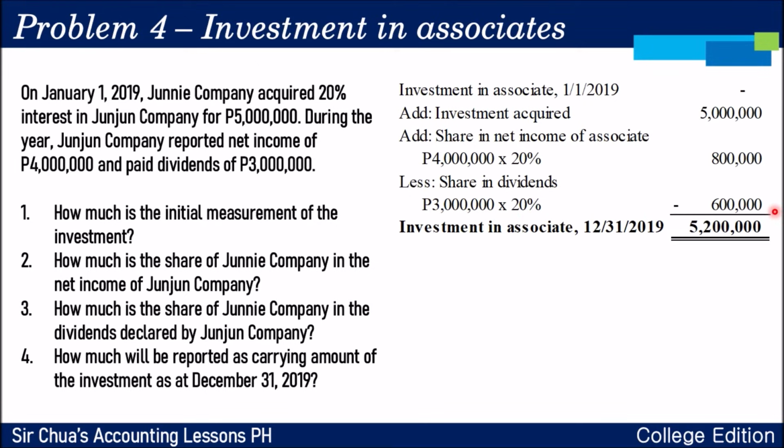Sir, bakit po minus yung dividends? Eh, di ba naka-receive nga ng dividends from Junjun going to Juni Company? Okay, ganito po yan. Remember that you already acquired 20% interest in Junjun Company, which means that you own 20% of the company. Parang ang dating, you cannot give a dividend to yourself, di ba, on that certain 20%. So, yung dividends pong yan ay minaminus natin. Hindi siya i-record as dividend income.